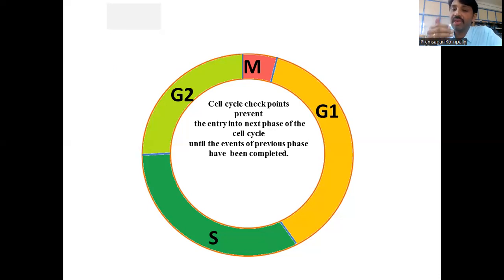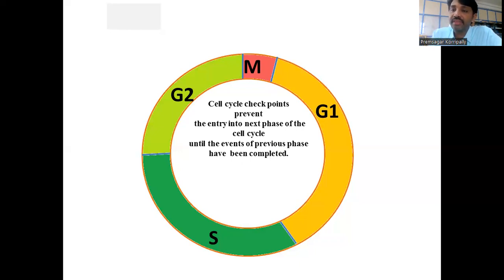To check this normality of the cells, there are certain points which check the overall fitness of the cell. They are called cell cycle checkpoints. You can see the definition: cell cycle checkpoints prevent the entry into the next phase of the cell cycle until the events of a previous phase have been completed.